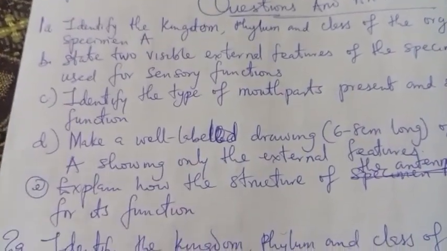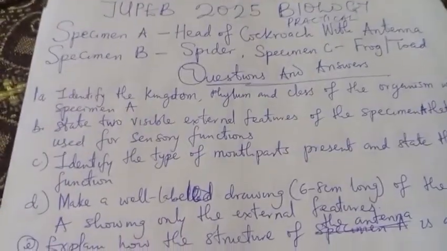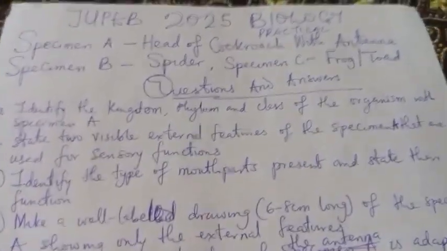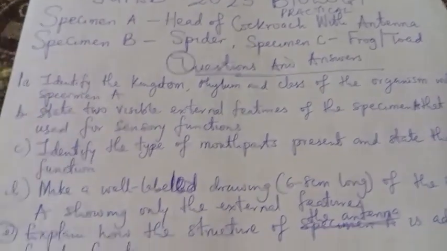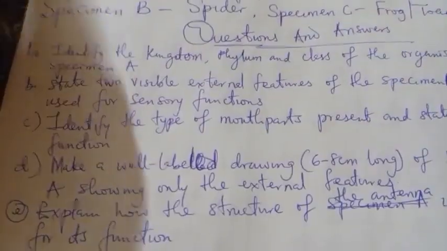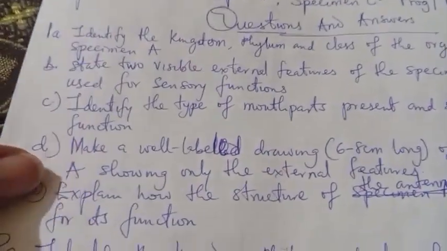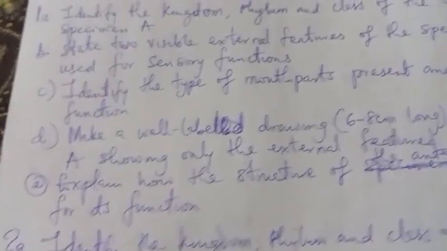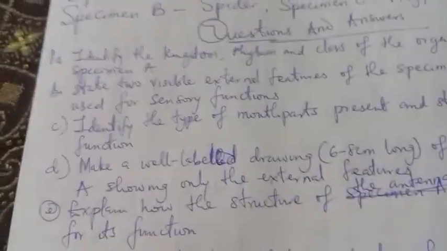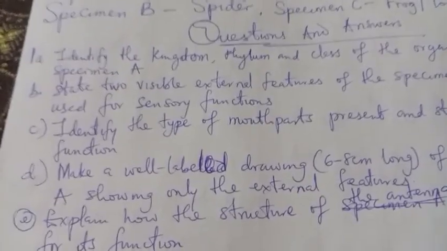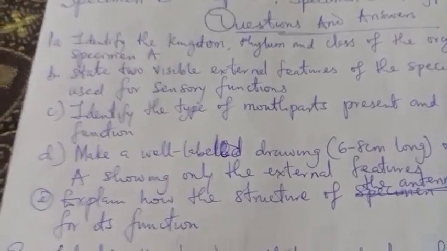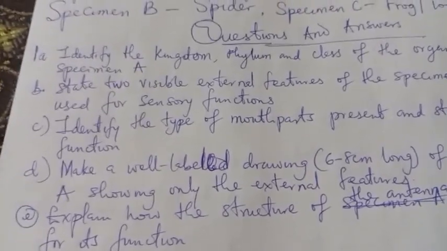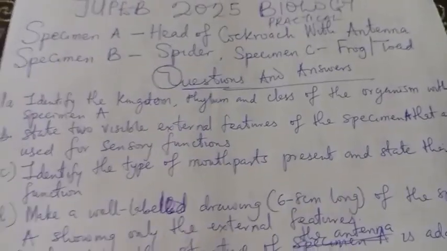C. Question C: identify the type of mouthparts present and state their functions. When you talk about these organisms, especially in the family of insects, we have different mouth types. So for the cockroach, what is the mouth type? On that head you also see the mouthparts. So what is the type of mouth present, and state the function comprehensively.